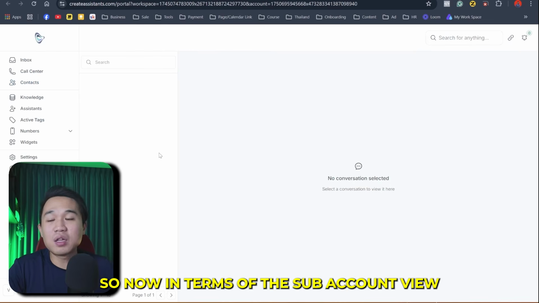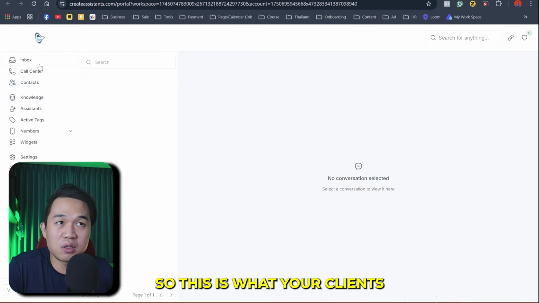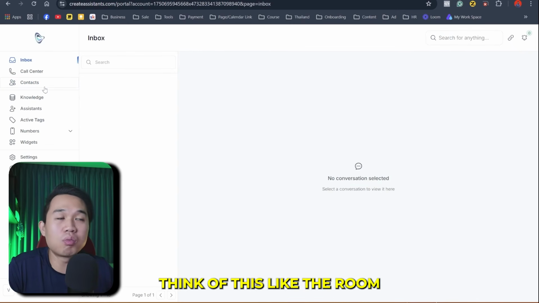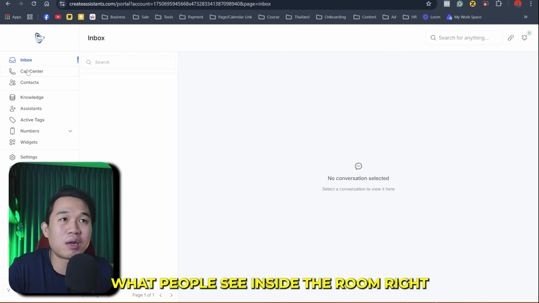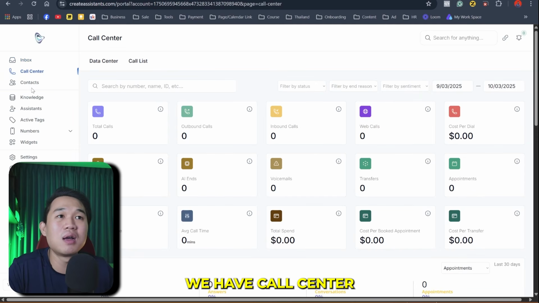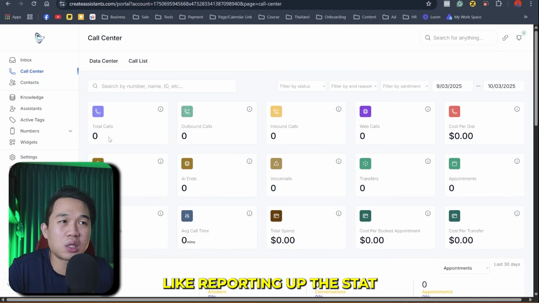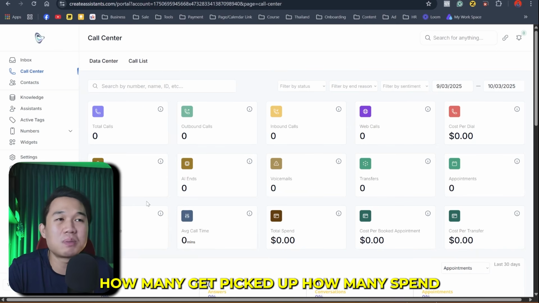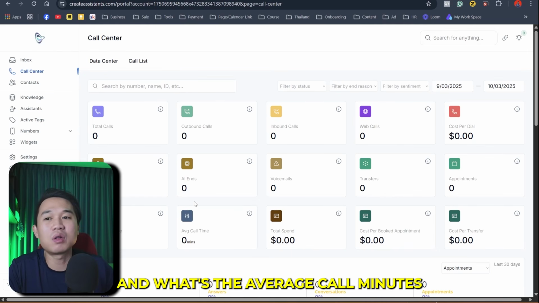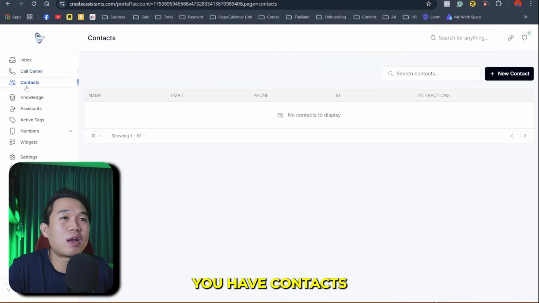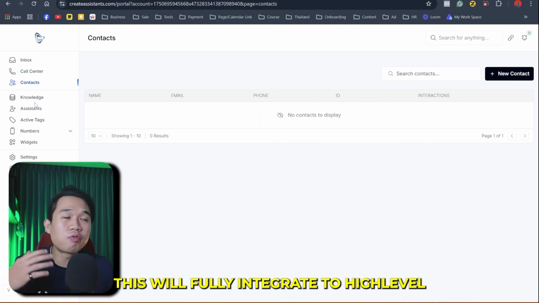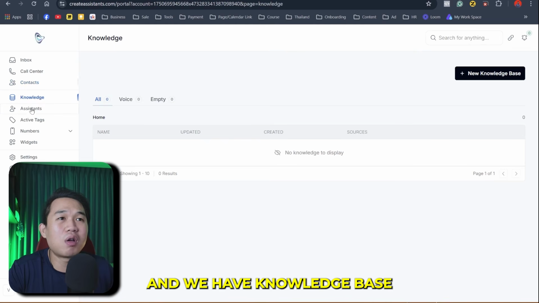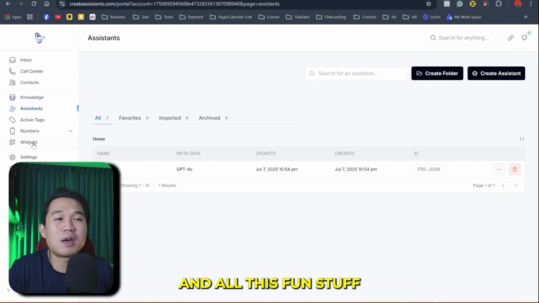Okay. So now in terms of the sub account view, this is what your clients see in EchoSetter. Again, think of this like the room, what people see inside the room, right? We have inbox, we have call center, so you don't have to do reporting of the stats. You can see how many times the AI called, how many got picked up, how much was spent, what's the average pickup rate, and what's the average call minutes. And you have contacts again. This will fully integrate to HighLevel, so everything will be very well connected. And we have knowledge base, assistant, phone number, and all this fun stuff.